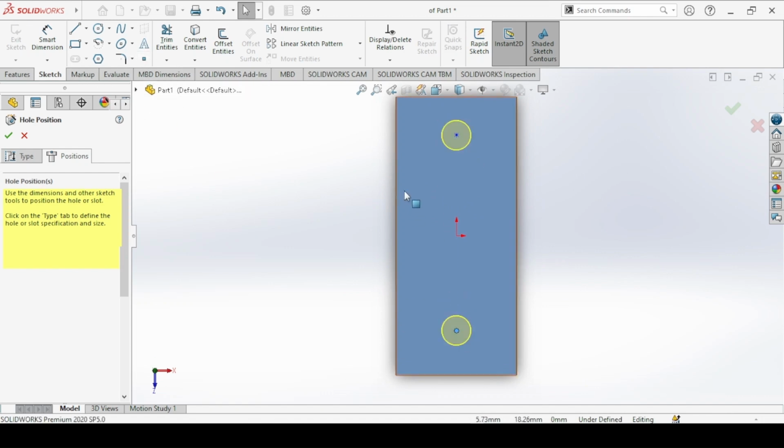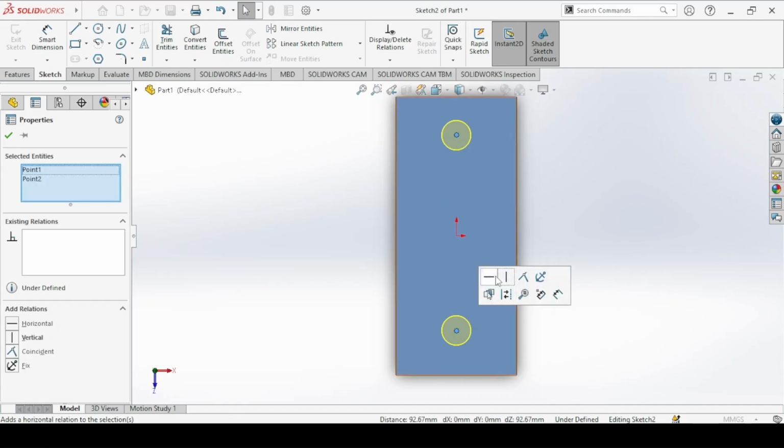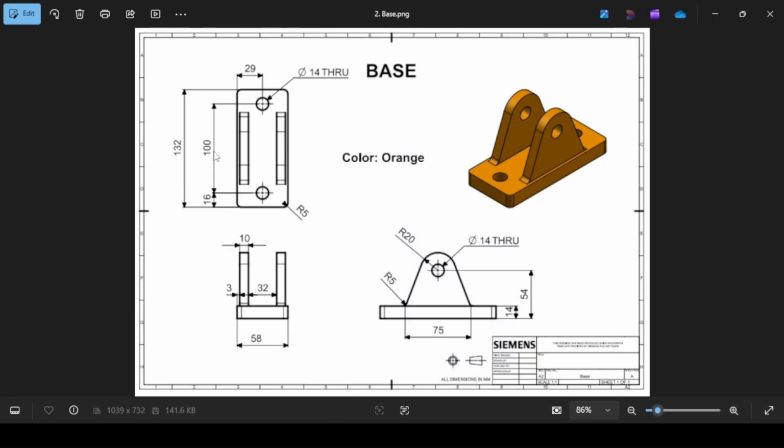Now let's add some constraints. So we will make sure that the two centers fall in the same vertical line. So hold down the shift key, click on the two centers. You will see a pop-up here, or you can come here and make the relation vertical. Now let's add dimension. So the distance between the two holes is 100, and the distance from this edge to this center here is 16 millimeters.